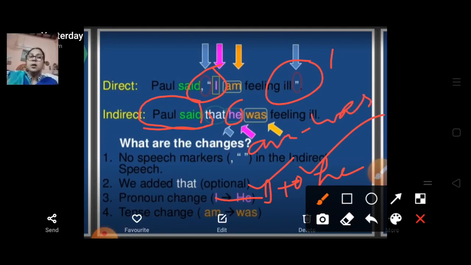Now here you have seen four changes: the inverted commas have been removed, "that" has been added, pronoun change, "I" becomes "he", and tense change, "am" becomes "was". So these are the four major changes we have seen in making direct into indirect speech.